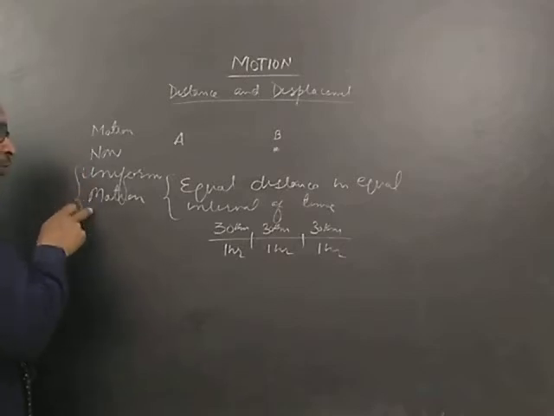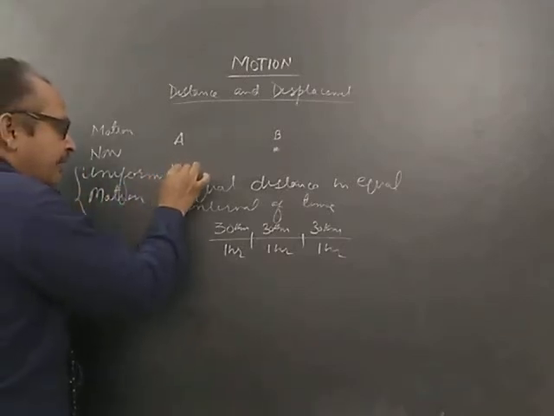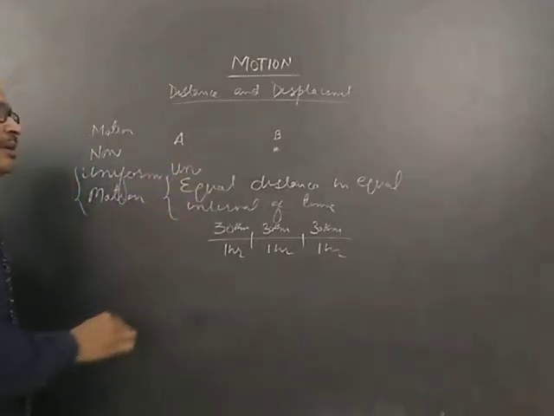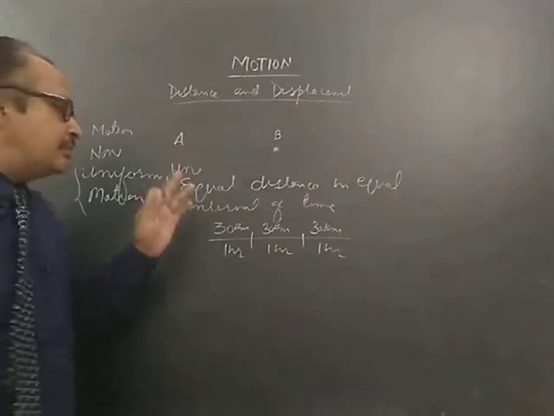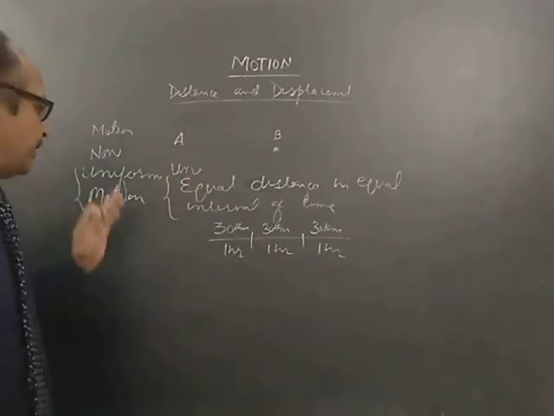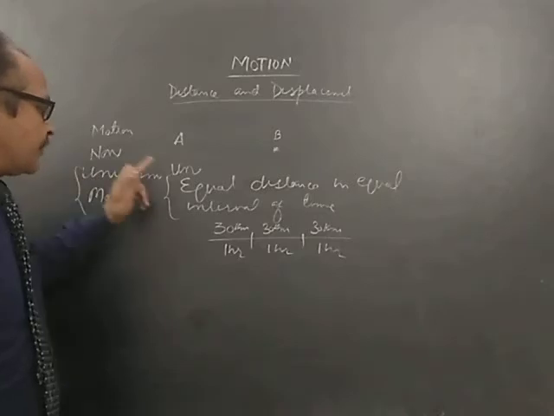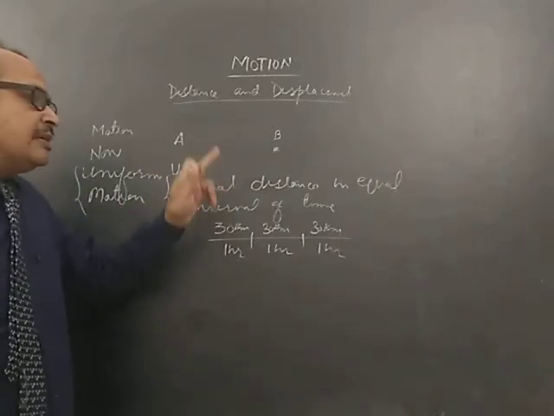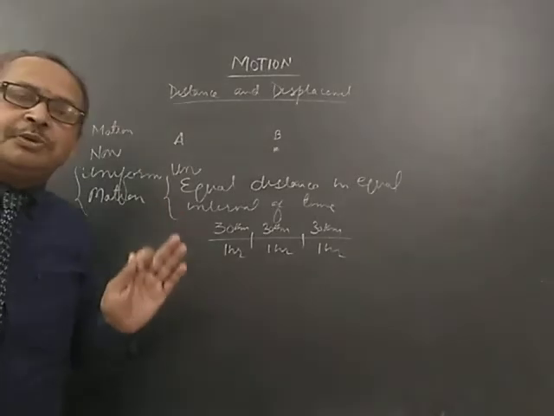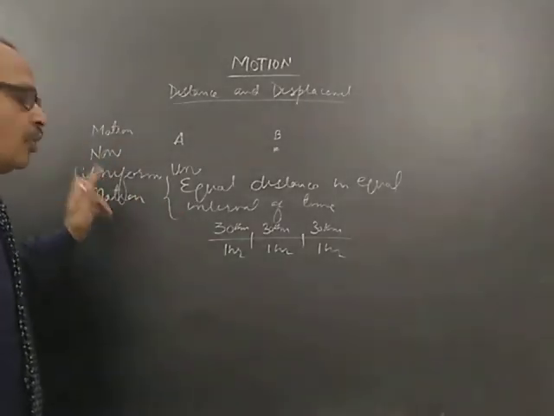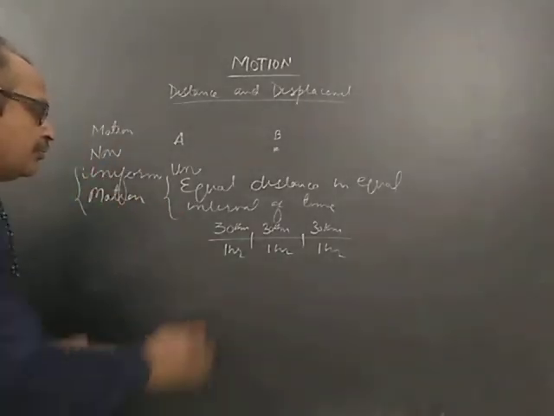In non-uniform motion, the body will travel unequal distances in equal intervals of time. Only this difference. So when a body covers unequal distances in equal intervals of time, the body is said to have non-uniform motion.